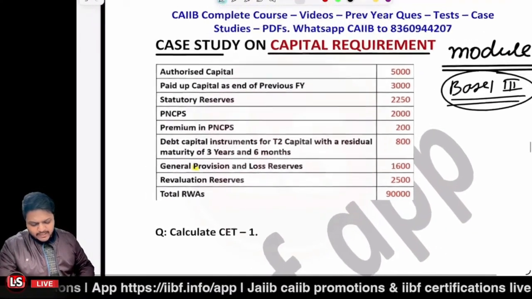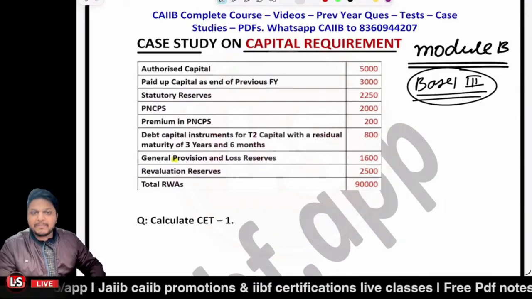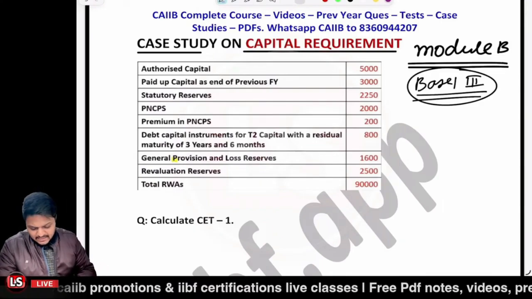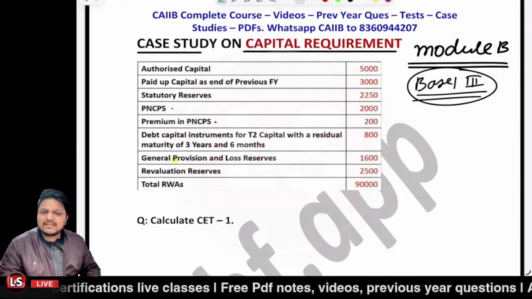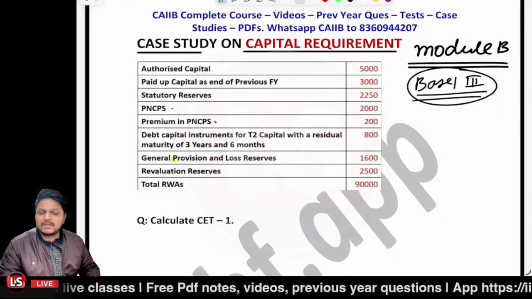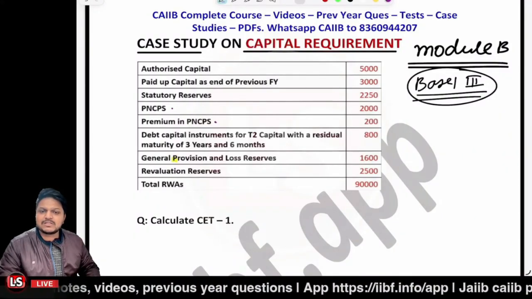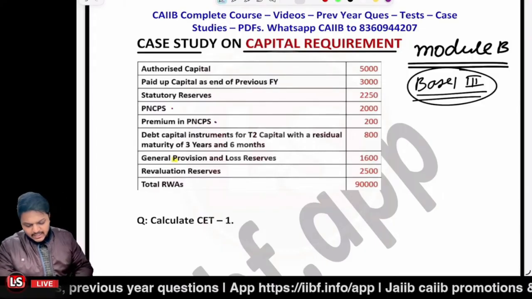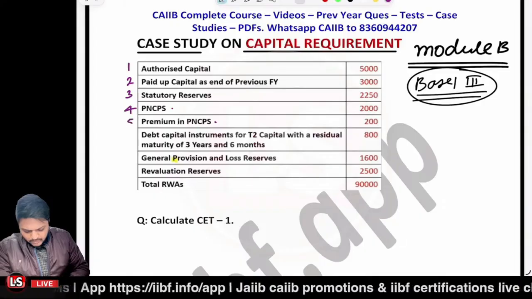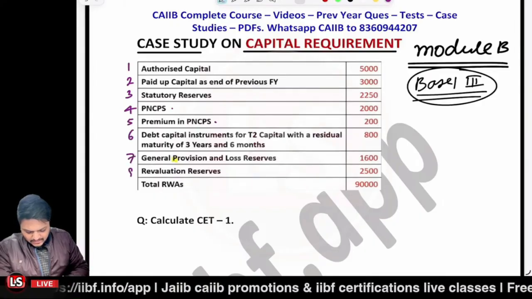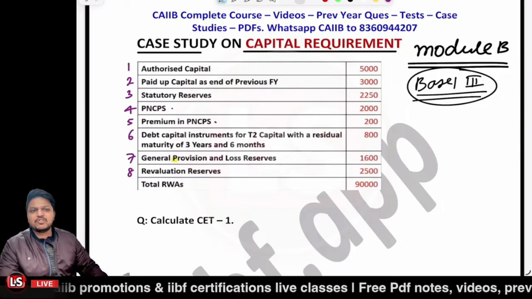It says that we are provided with different data: authorized capital, paid up capital, statutory reserves, PNCPS, perpetual non-cumulative preference shares, premium in PNCPS, debt capital instruments for tier 2 capital with a residual maturity of 3 years and 6 months, general provision and loss reserves, and the revaluation reserves. I'm going to number all these terms first of all: 1, 2, 3, 4, 5, 6, 7, 8. So in total, we have 8 components mentioned over here.